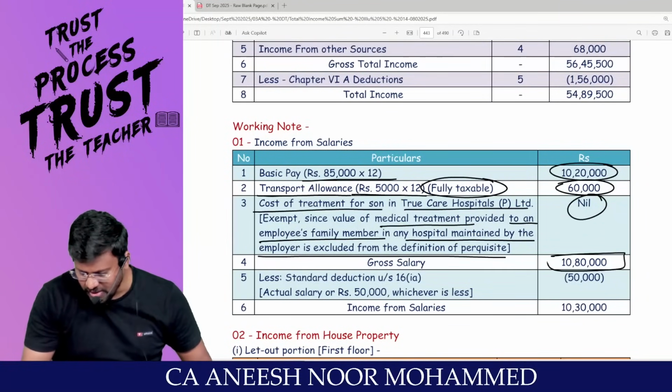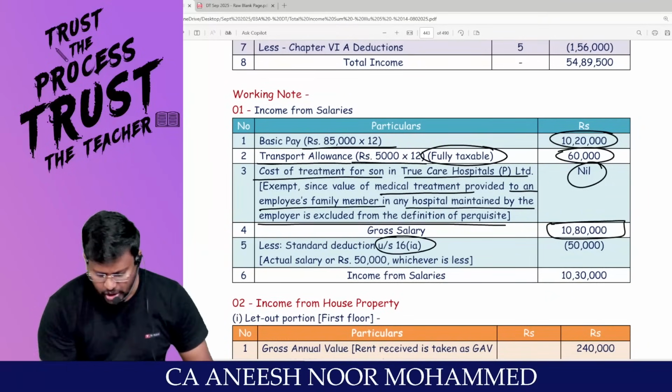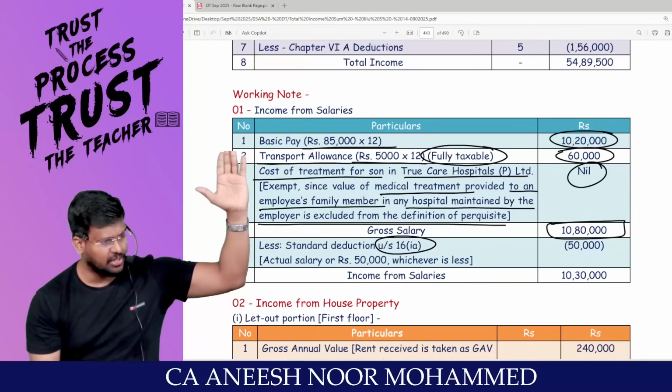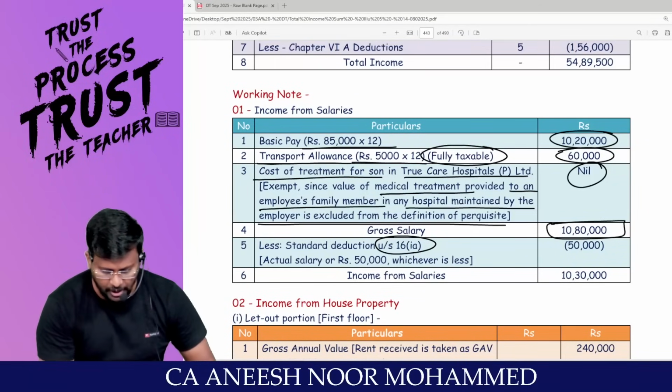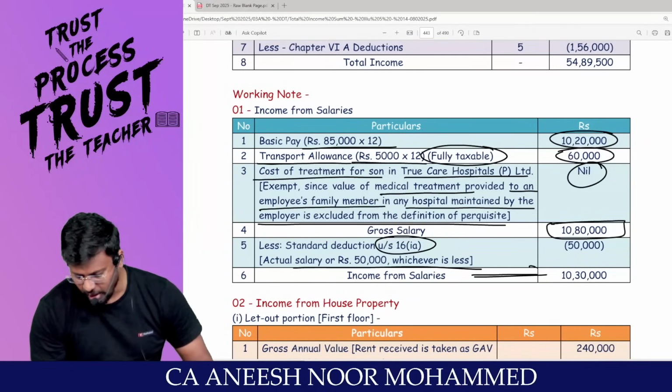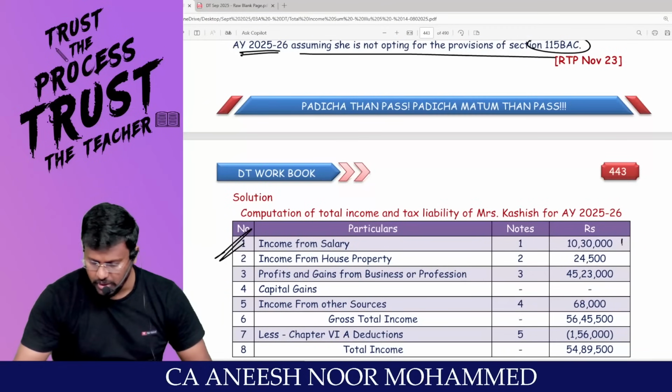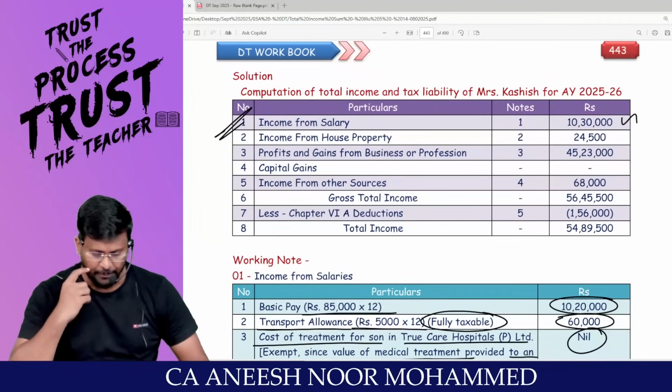You will be getting gross salary 10,80,000 rupees. Since she decided to travel through the optional tax regime, standard deduction will be 50,000. So the income from salary will be 10,30,000. Good. Are you following the discussion?